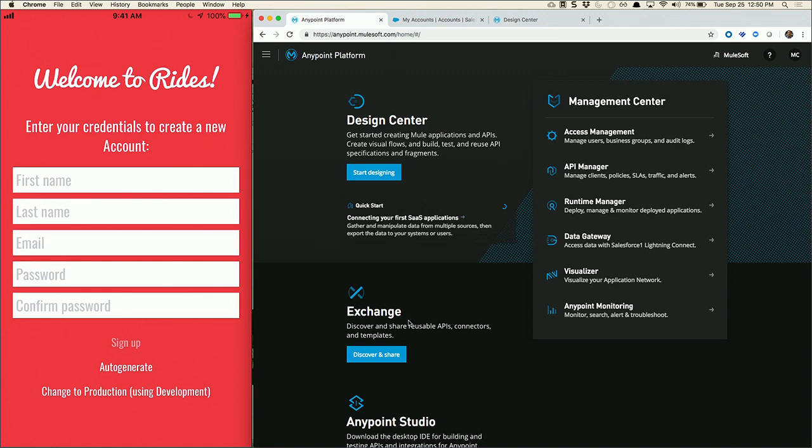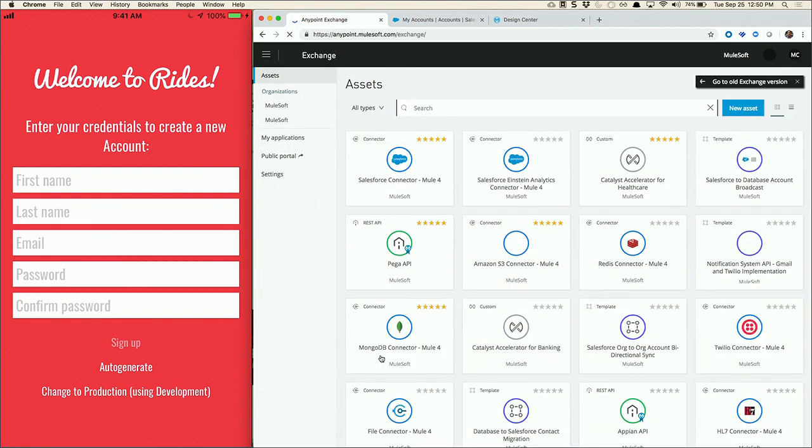And then the Anypoint Exchange. Now, this one's really cool. So let's take a look into this one. So Exchange was actually just redesigned. And think about this as the app store for your integrations, okay? So within here, what you see here is a list of all different types of assets that are available to you. Whether it's templates or examples to help you get started, whether it's out-of-the-box connectors that MuleSoft offers, allowing you to just click, connect, and go without even having to code.